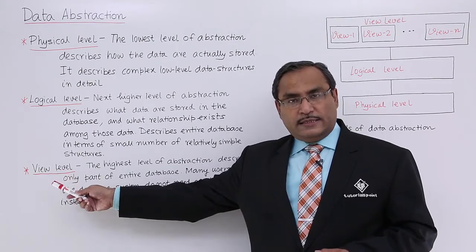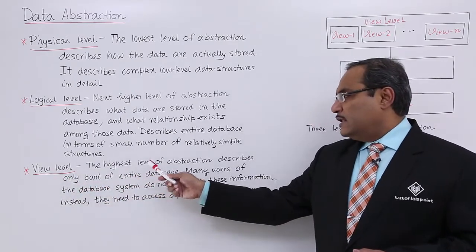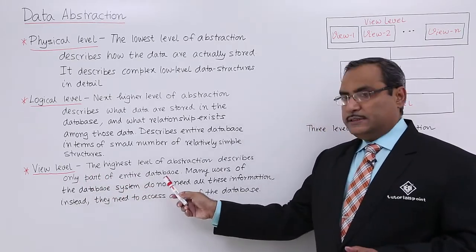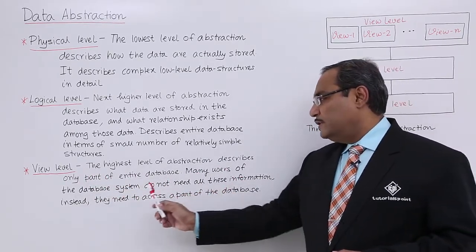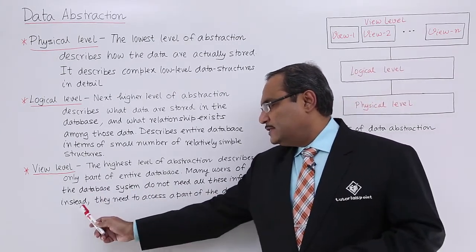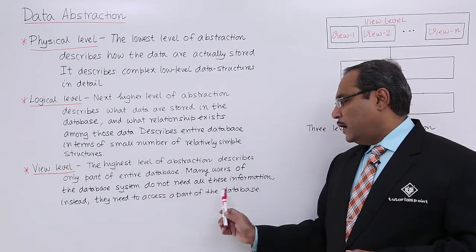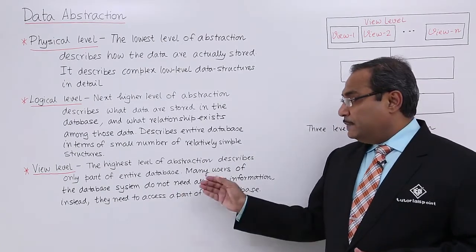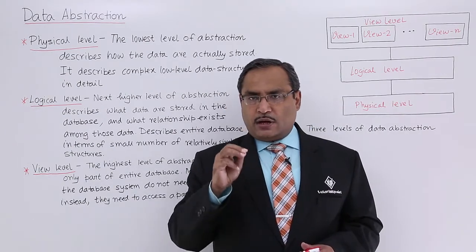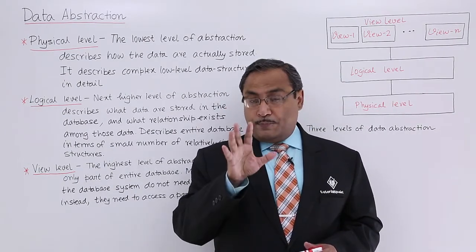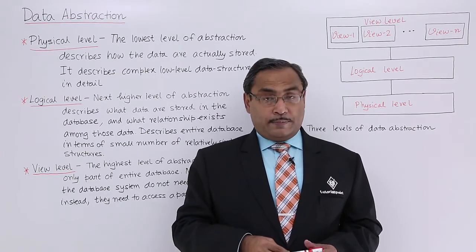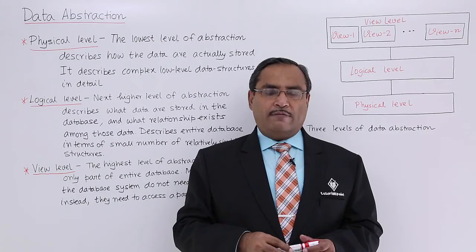The next level is our view level. The highest level of abstraction describes only part of the entire database. Many users of the database system do not need all this information. Instead, they need to access only a part of the database. That means in case of the view level, depending upon his or her level of abstraction, a portion of the database will be made available to the user. That means the full database will not be available.